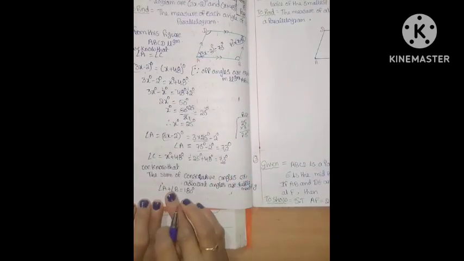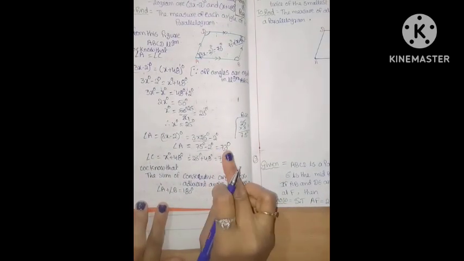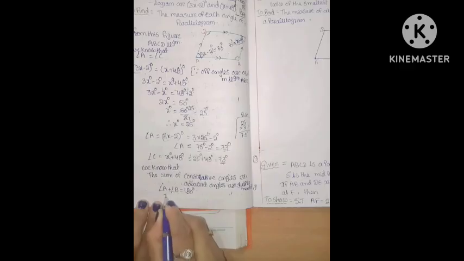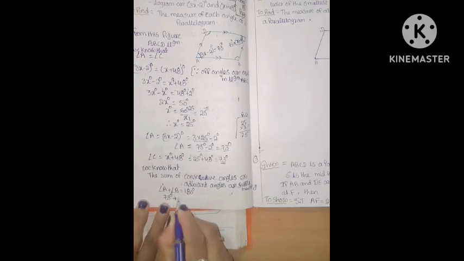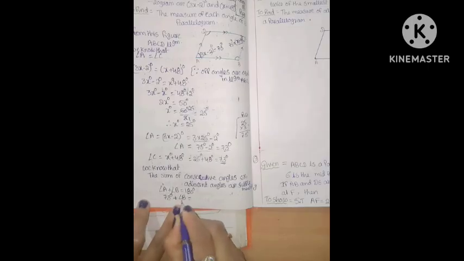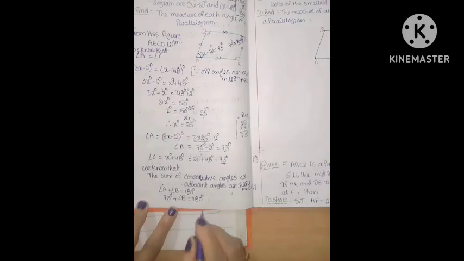Angle A value we know, so substituting it in the above equation: in place of angle A, we write 73 degrees, and angle B, which we don't know yet, is equal to 180 degrees. We want the angle B value.